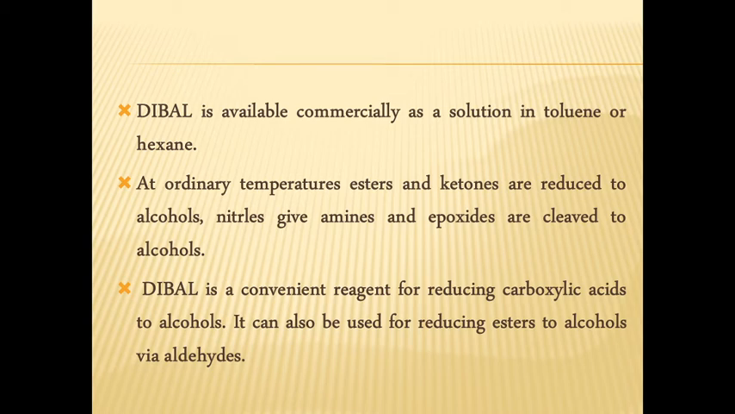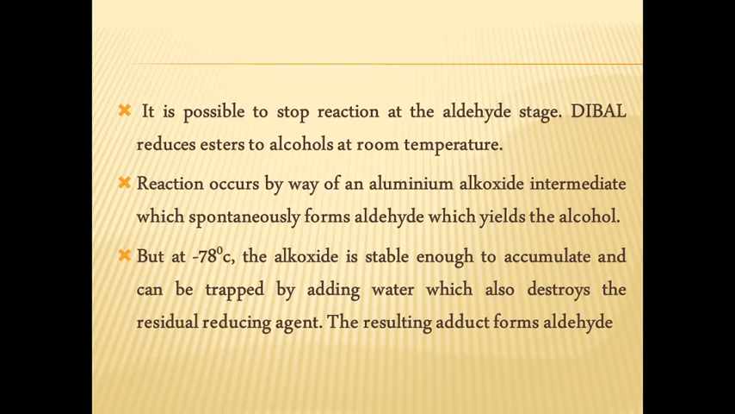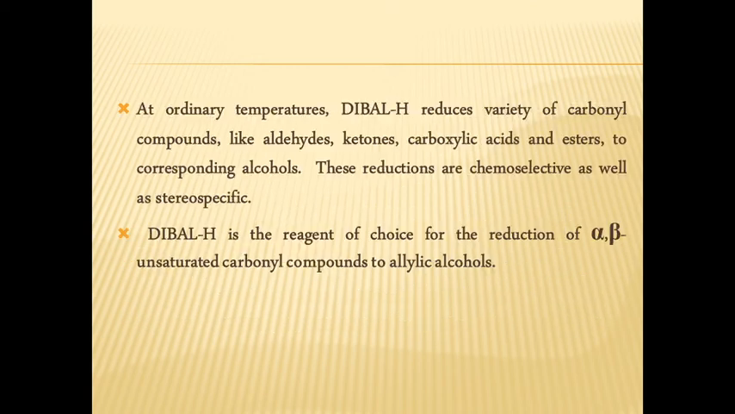DIBAL is considered a convenient reagent for reducing carboxylic acid to alcohol, and it can also be used for reducing esters to alcohols through aldehydes, and we can also stop the reaction at the aldehyde stage. That is, DIBAL reduces esters to alcohol at room temperature. The reaction occurs by way of an aluminum alkoxide intermediate, which will spontaneously form aldehyde, which yields the alcohol. But at minus 78 degrees, the alkoxide is able to accumulate and can be trapped by adding water, which will destroy the residual reducing agent.